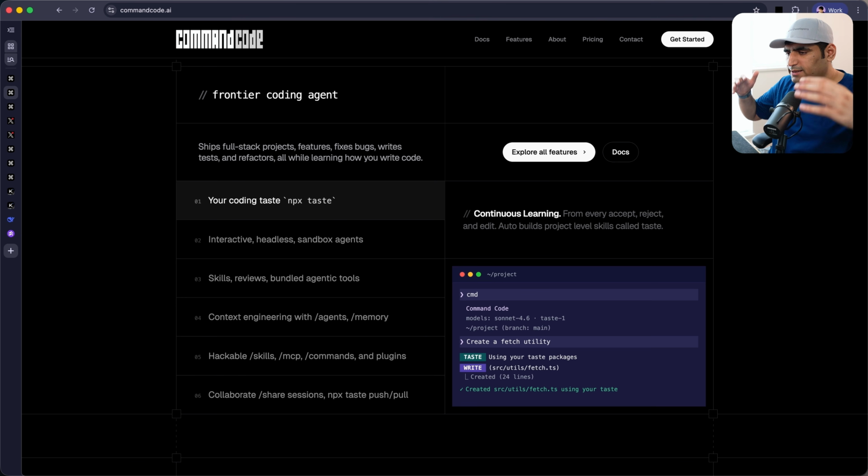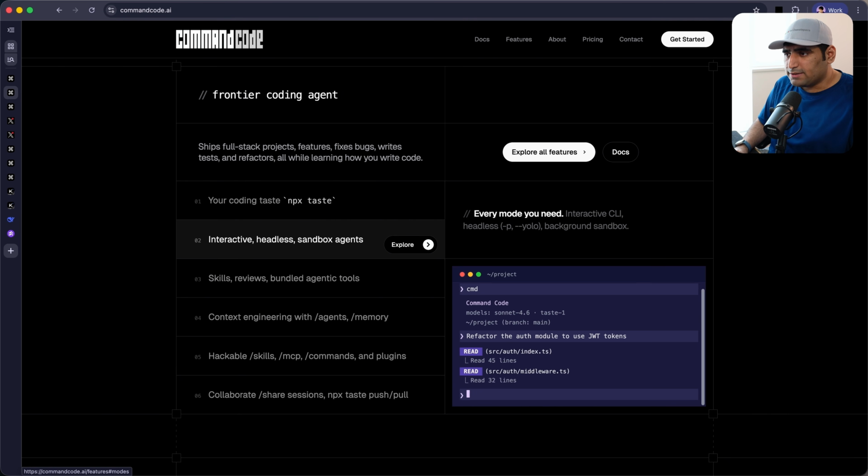The taste bit is, you can think of it as a taste engine and a taste model, a neuro-symbolic model that we created. You can simply think of it as a model that is continuously observing what you are doing with your code that is being generated by AI. And it does not learn anything on its own. Everything that it learns is dumped right into your codebase as a skill. So basically, Taste can auto-generate your project-level skills for you.